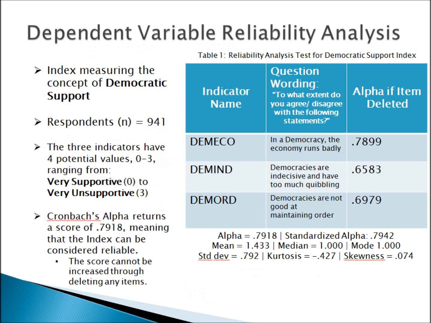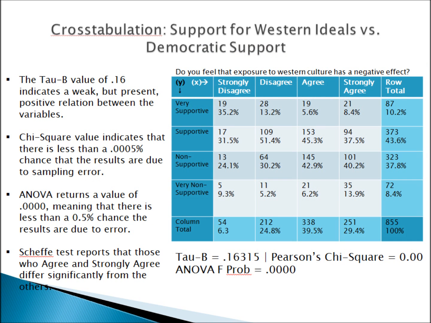I've created an index measuring the respondents' level of democratic support through combining three different indicators that measure this concept. The Cronbach's alpha test returns a value of 0.79, which indicates that the index can be considered reliable. The alpha score cannot be increased through deleting any values, and so for the purposes of this analysis, it should be satisfactory.